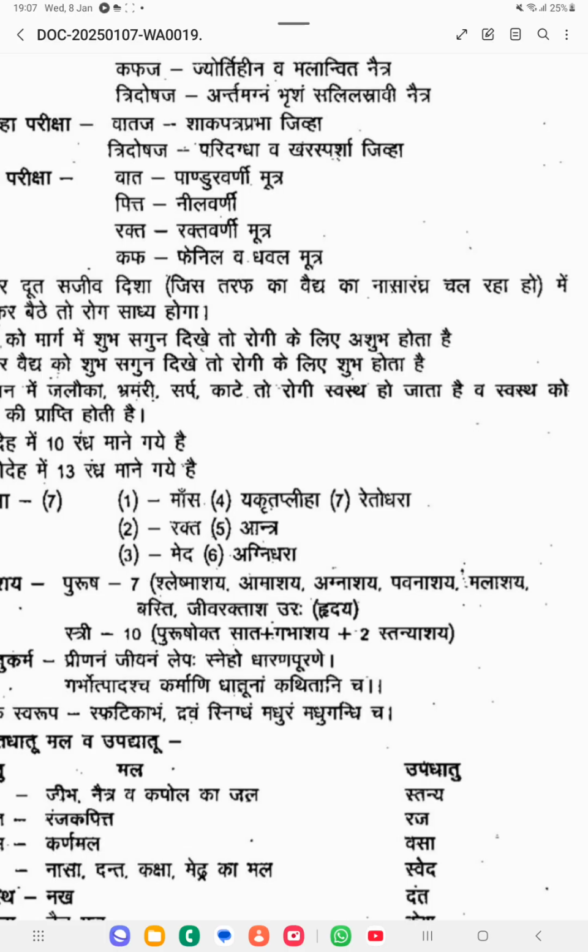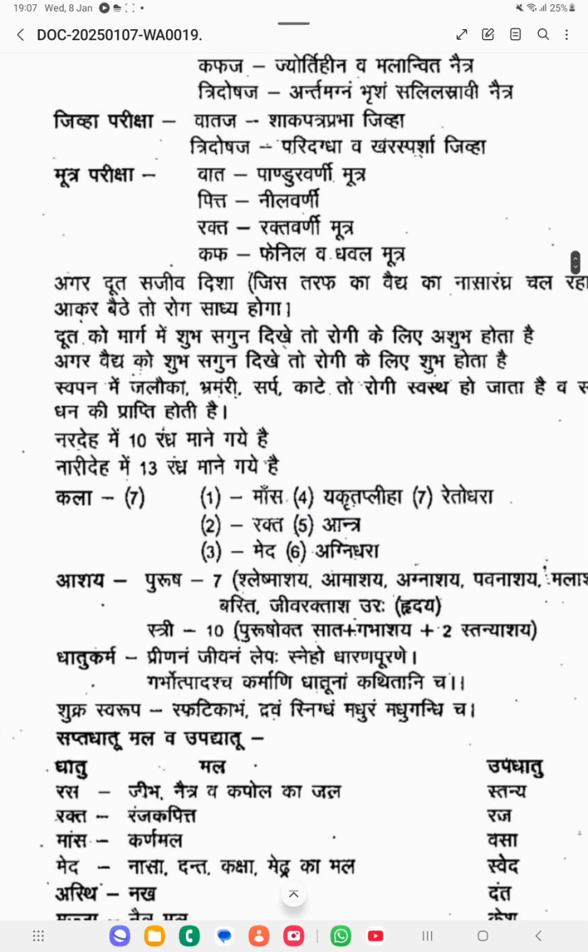Okay, so that direction is called sajiva disha, the direction from where the physician is inhaling the air, where the air is coming from. If the patient comes from that disha, then whatever he is suffering from will become sadhya. Okay, if the duta comes and sits in the sajiva disha, the roga will be sadhya. So just understand, if the duta is coming from sajiva disha, then the roga will become sadhya.